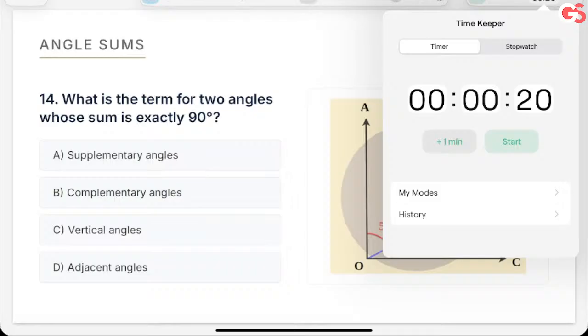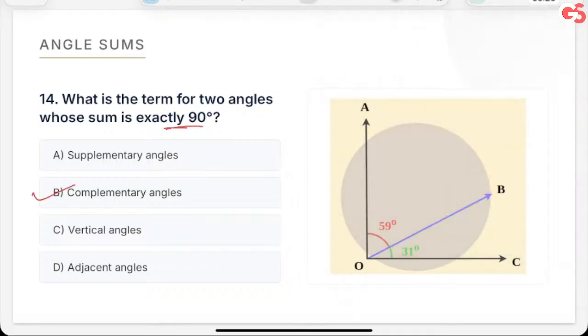So when the sum is exactly 90, we call it complementary angle. Supplementary when the sum is 180. All right. Adjacent angles जो अगल बगल हो, है ना? तो इसमें कुछ कंफर्म होता नहीं है. It depends. Okay. Well, vertical angles is like, when there are two lines like this, these two are vertical angles. Vertically opposite is what we call, they are equal.